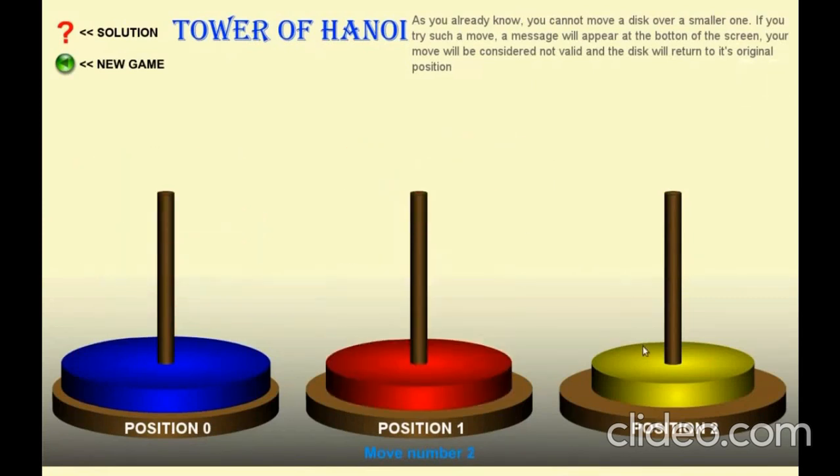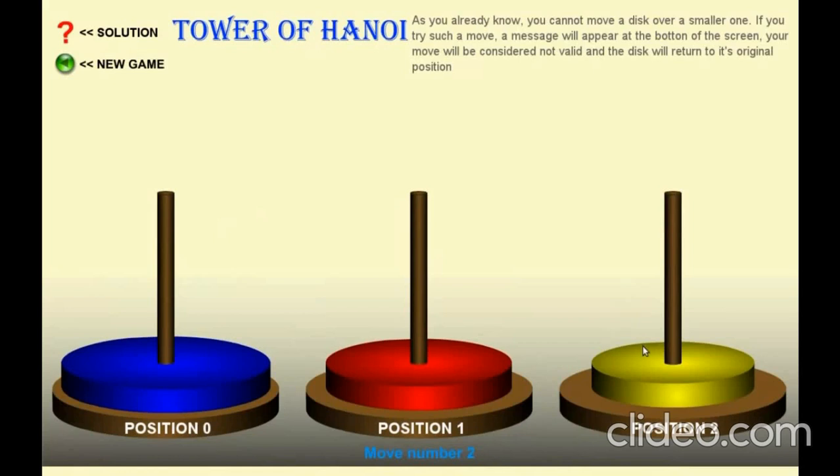Here we have used our position number 1 tower for the reference, or we can say temporary. Why? Because we cannot put this red disc onto this yellow disc. Why? Because yellow disc size is less than this size.